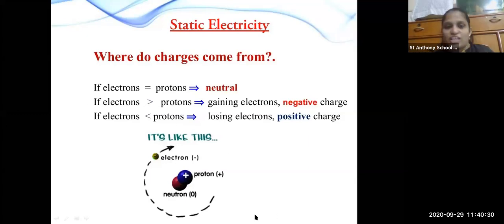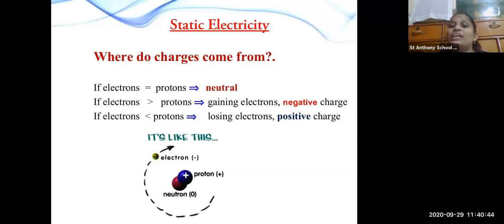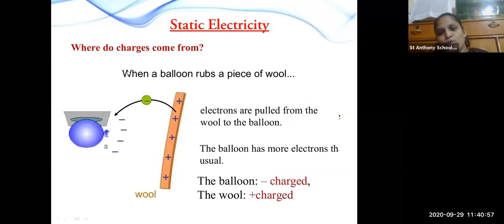Okay. जब negative और positive charge दोनों balance होते हैं, तो at that time they are neutrally charged. And if the electrons are greater than protons, the negative charge is more. And if the electrons are lesser than protons, the positive charge is more. Okay. So here, where do the charges come from?